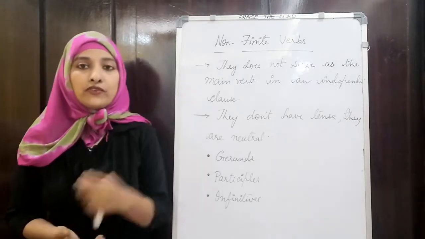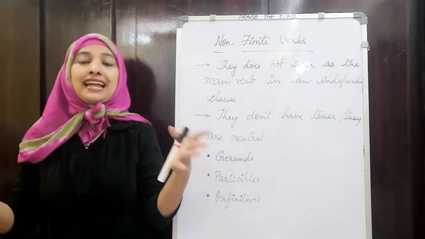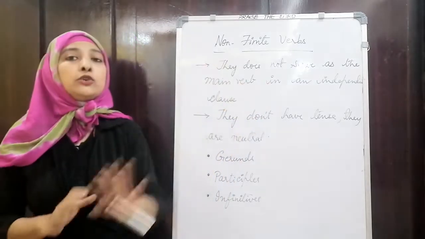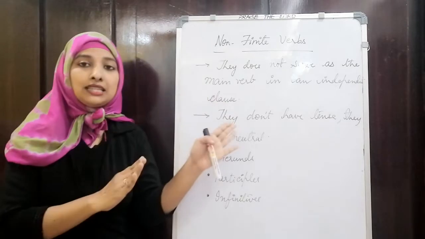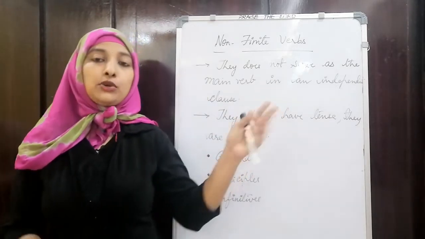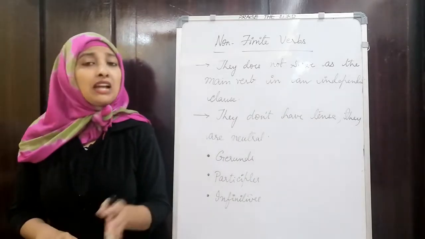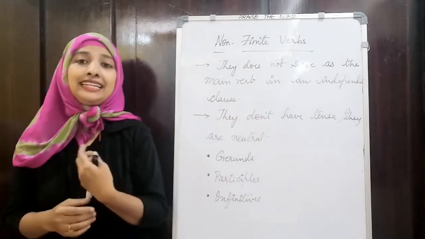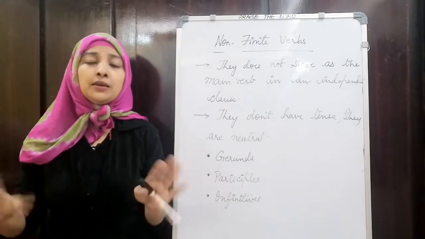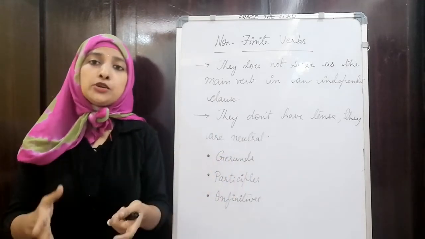So what are non-finite verbs? They are categorized into three types. Non-finite verbs are not the main verbs. They don't serve as the main verb in an independent clause. In any clause, they don't serve as a main verb. And also they don't have any tense. That means they don't have any time period.